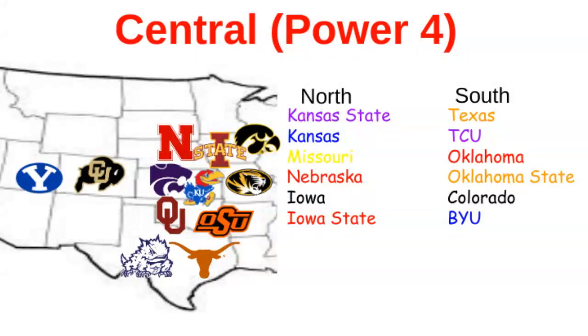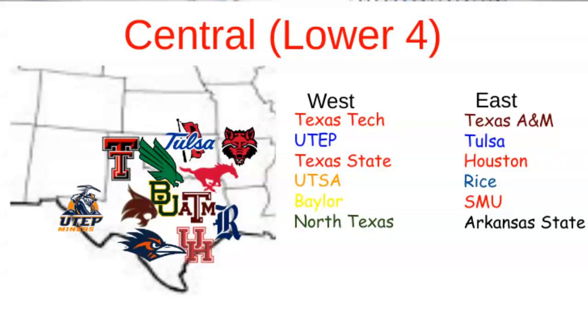So the next conference is the Central Power Four, which has a lot of Big 12, some Big Ten, and I think one Pac-12 team. In the North, there's Kansas State, Kansas, Missouri, Nebraska, Iowa State, and Iowa. And in the South, there's Texas, TCU, Oklahoma, Oklahoma State, Colorado, and BYU. So this conference is mostly around the middle of the U.S., so the Central. And surprisingly, there's only 2 Texas teams.